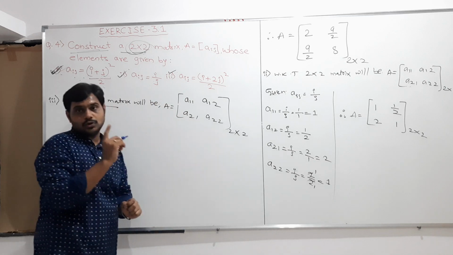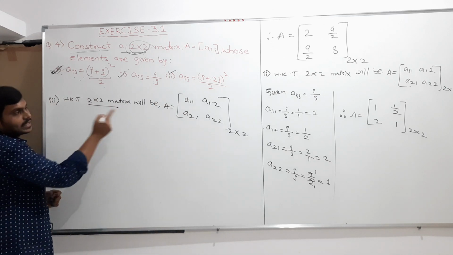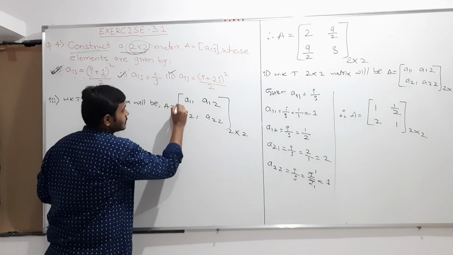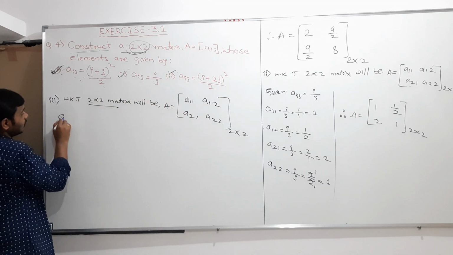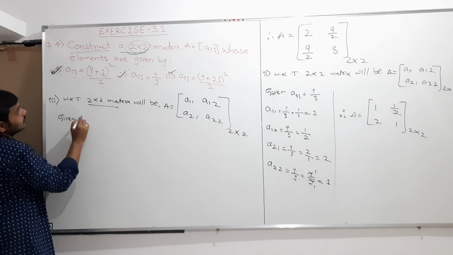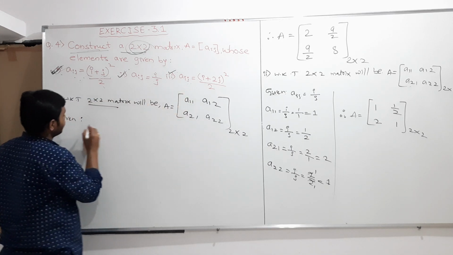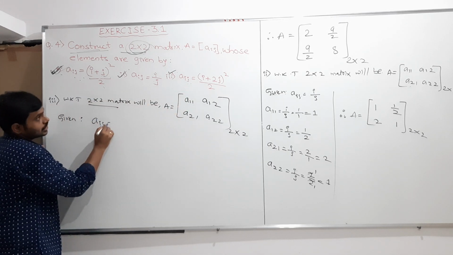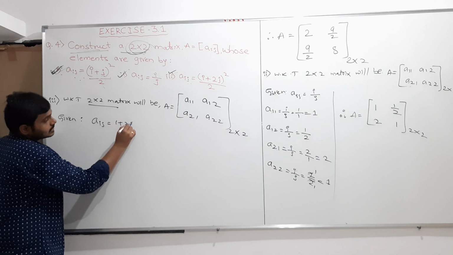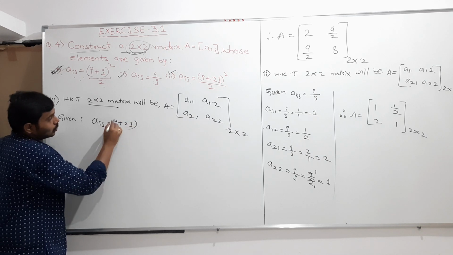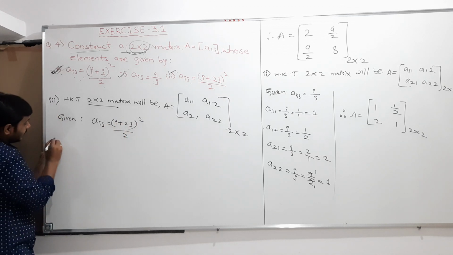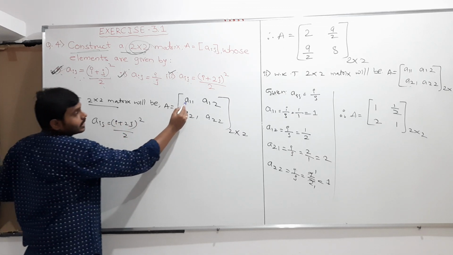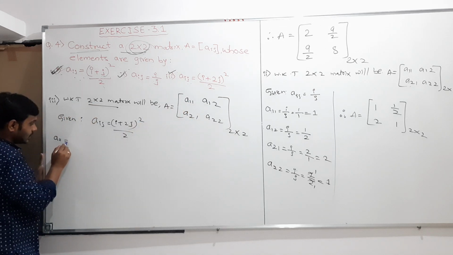they are given a 2 cross 2 matrix. So therefore the elements will be like this. And next, how they are defined, what they have given: the elements should satisfy this condition. What is that? Aij is equal to (i plus 2j) whole square, whole divided by 2. And next, here in A, I need the value, again A11 value I need. A11 is equal to, I will